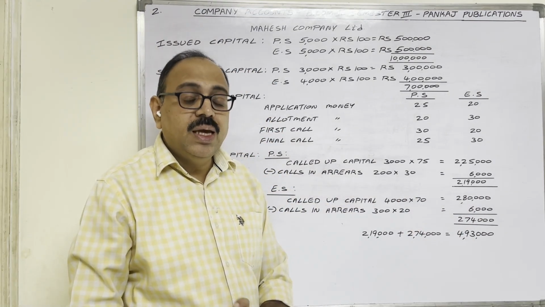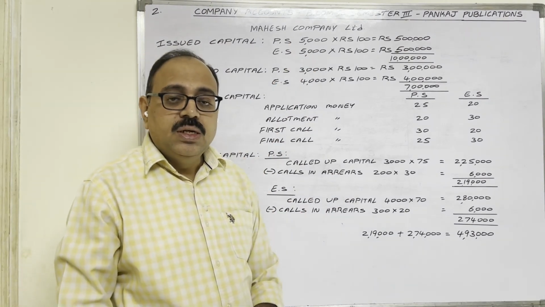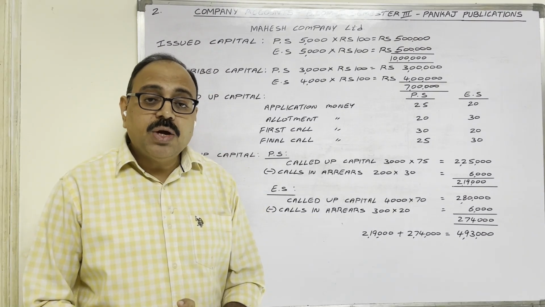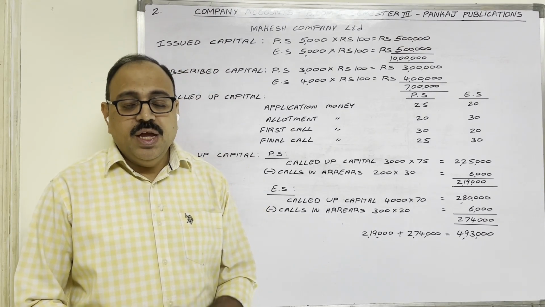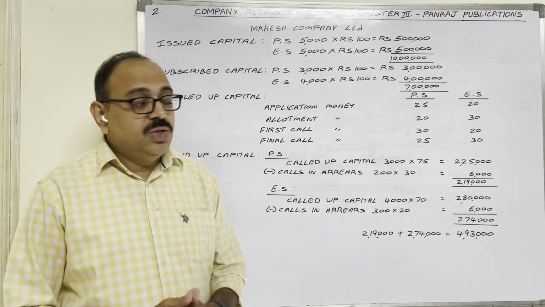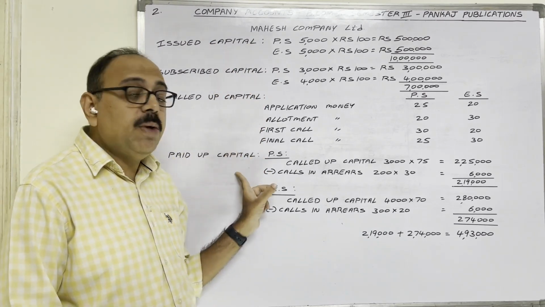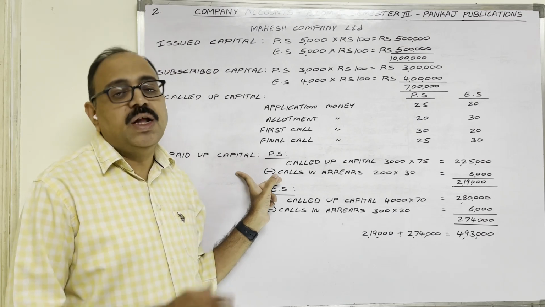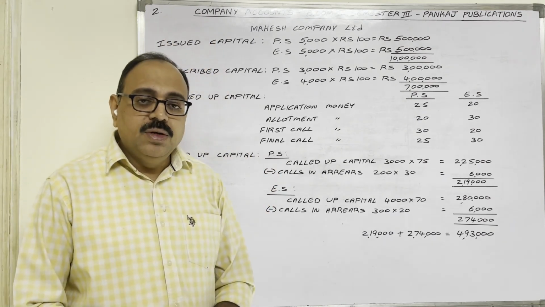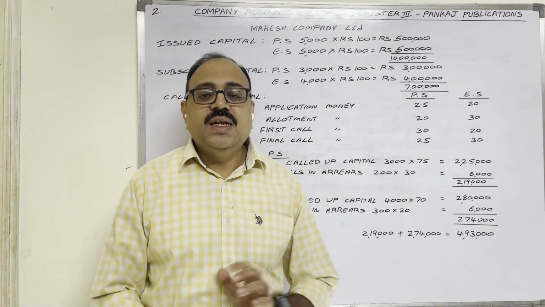In the question, he is asking us to write journal entries for all these transactions, and he is asking us to prepare the opening balance sheet also. On the company's account topic, I made two videos. In the first video, I have explained the categories of company share capital: authorized capital, issued capital, subscribed, called up and paid up capital, in detail. Next, I made a video on the first problem. These two video links I am giving in the description box. Let us see the journal entries first.